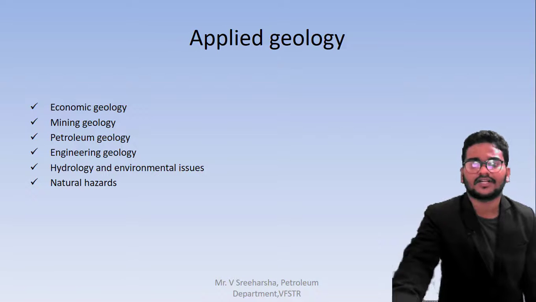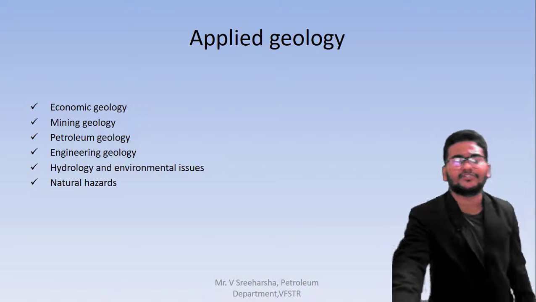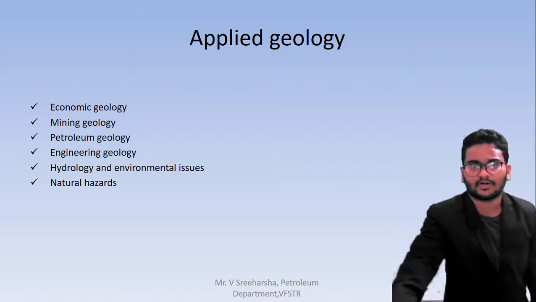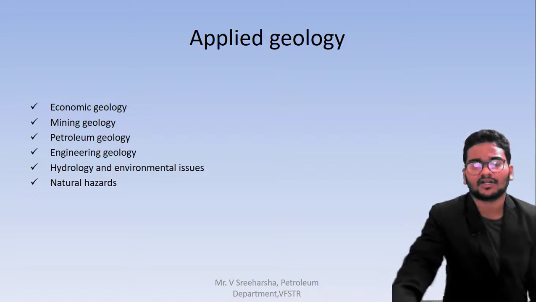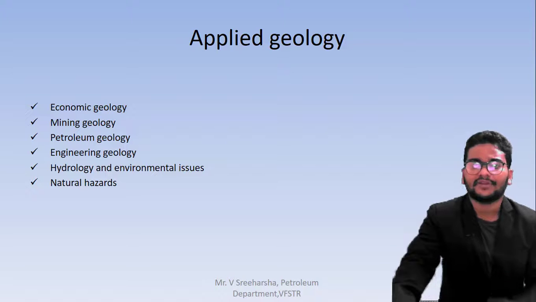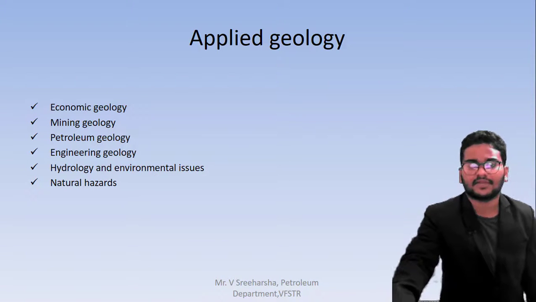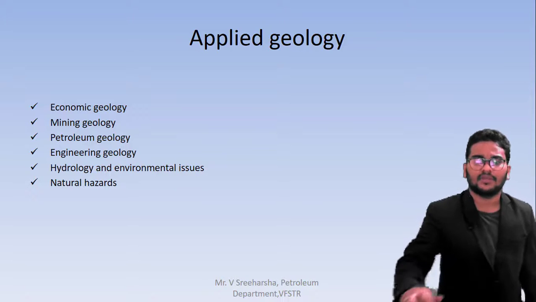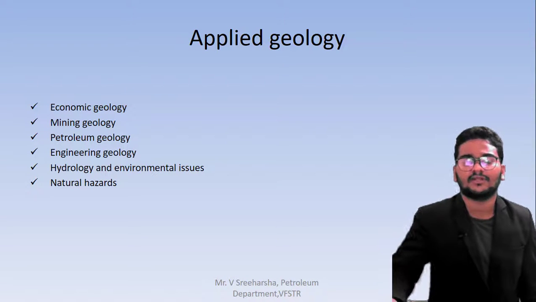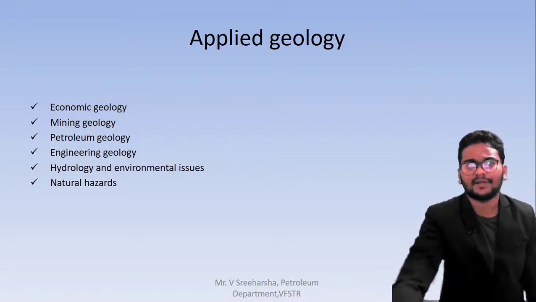Next one is hydrology and environmental issues. Hydrology and environmental issues will go through the water bodies which are present inside the earth, which we will study, and the environmental impacts which are happening because of mining or illegal activities. Next, the final one is natural hazards. In natural hazards, we will discuss the natural things which are happening on the earth without any man-made effect.